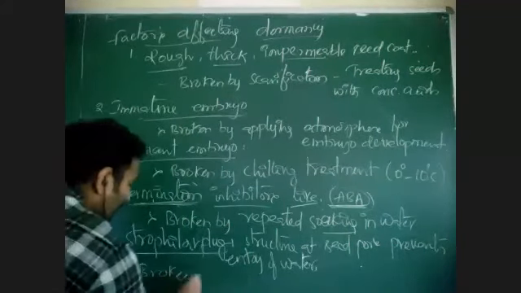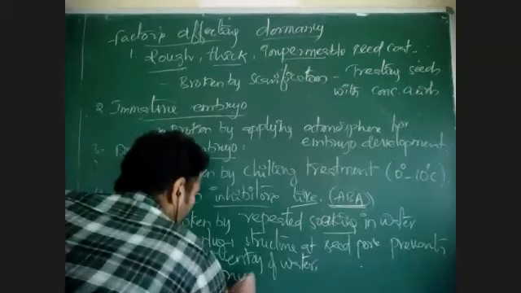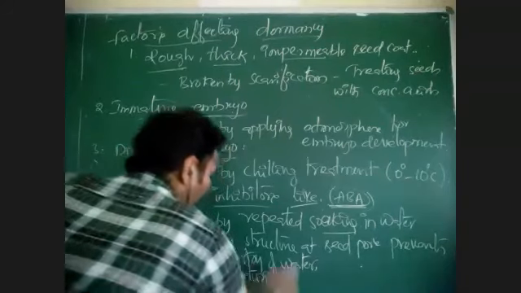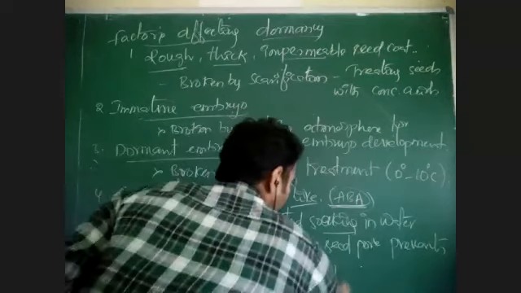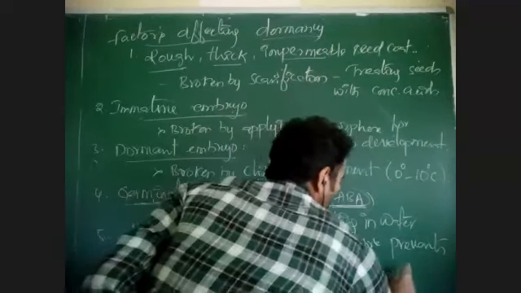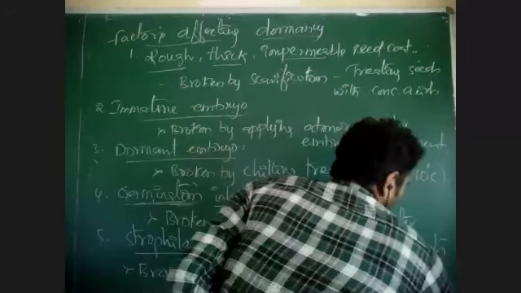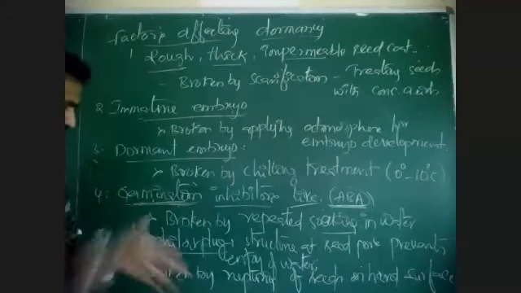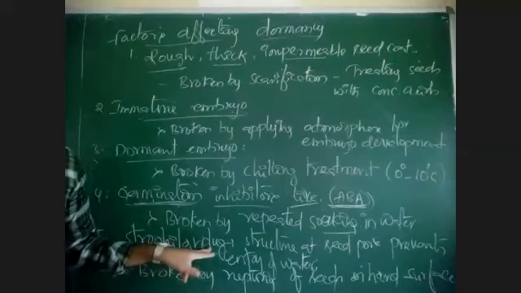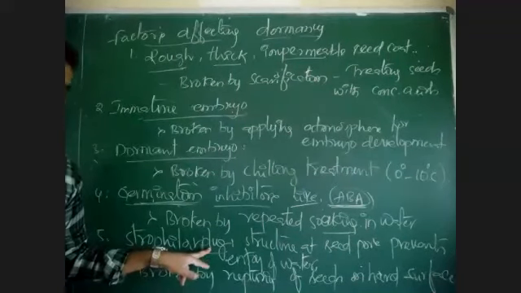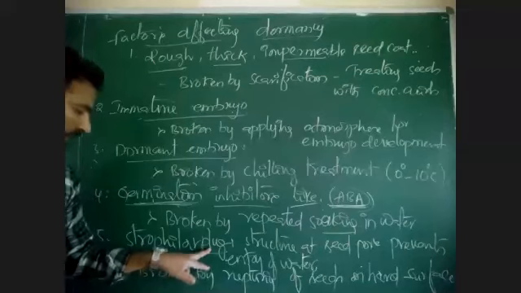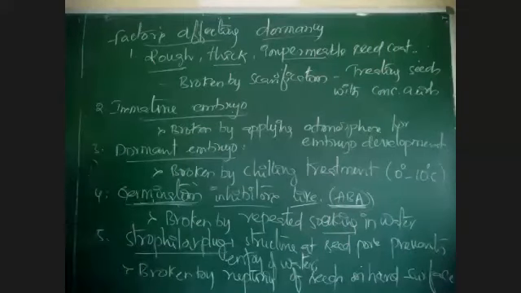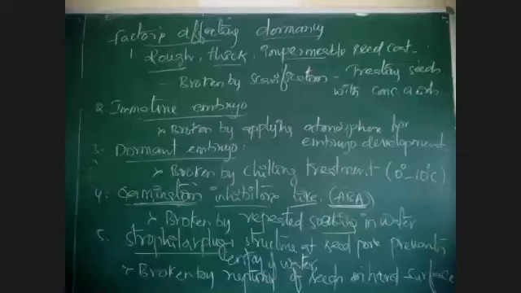This can be broken by rupturing the seeds on a hard surface. The seeds are taken, kept on a hard surface, and ruptured. When they are ruptured, the strophiolar plugs get detached or removed from the seed, then the seeds will germinate and the dormancy can be overcome. This is about the reasons for dormancy and how to overcome it. Okay.